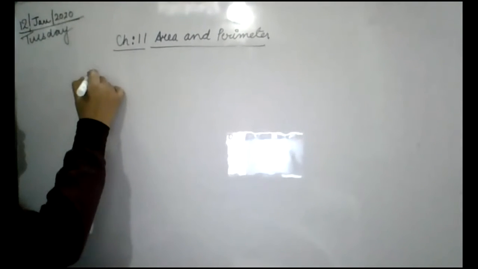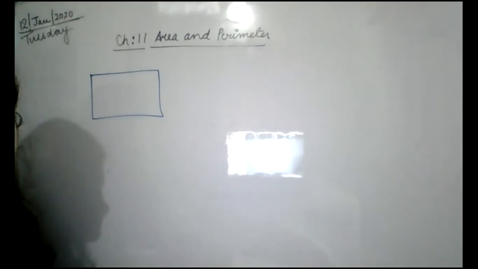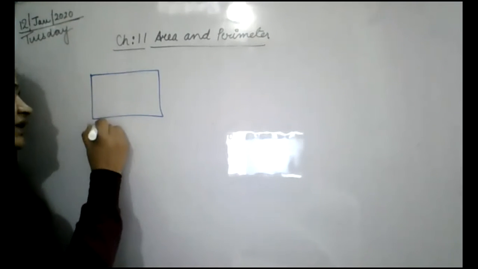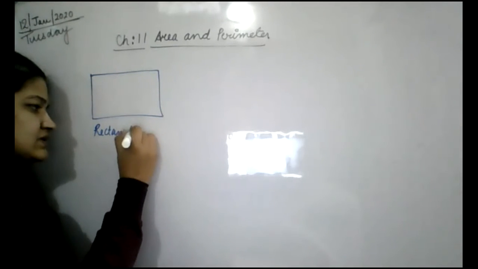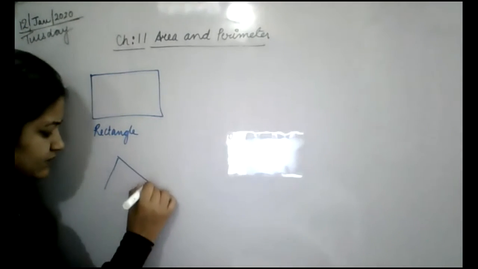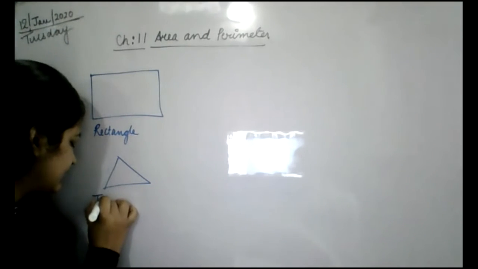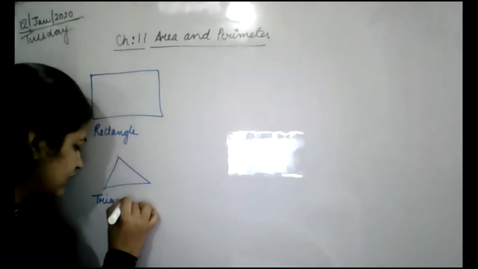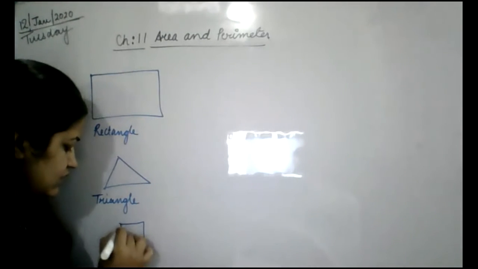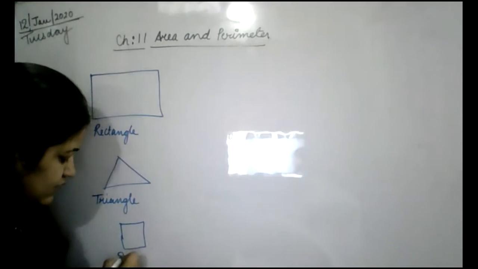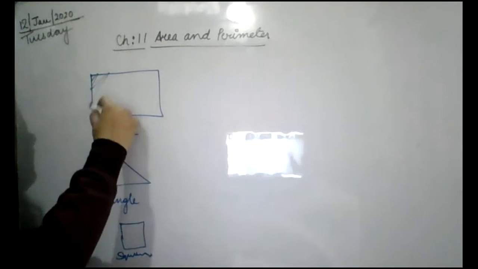Suppose this is which shape? Rectangle. Yes. This is which shape? Triangle. And this is which shape? Square. Very good.